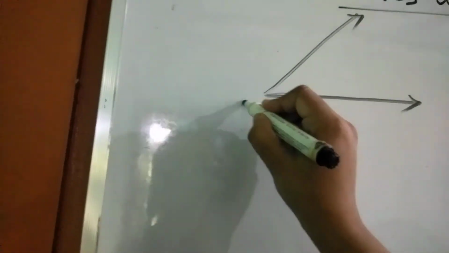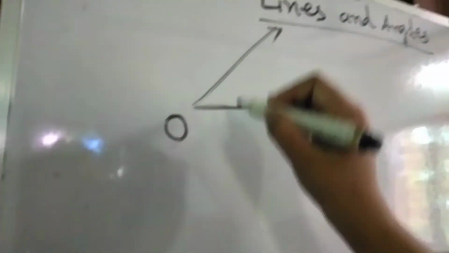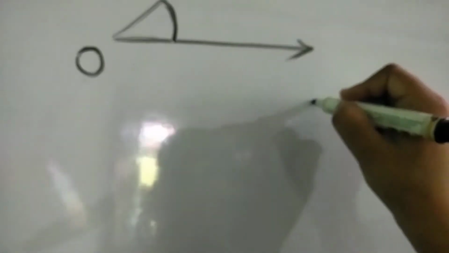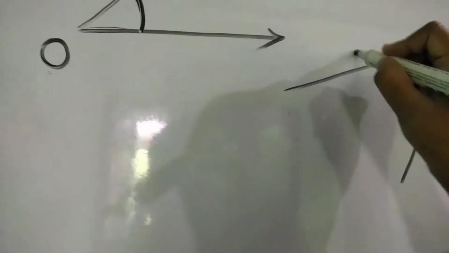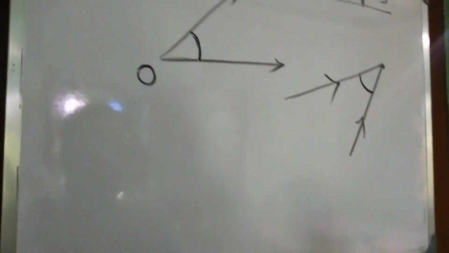If there is one ray and one more ray, two rays coming out from one common point, then we get one angle. Again, if two rays meet at a point, they also make one angle. So this is the angle.